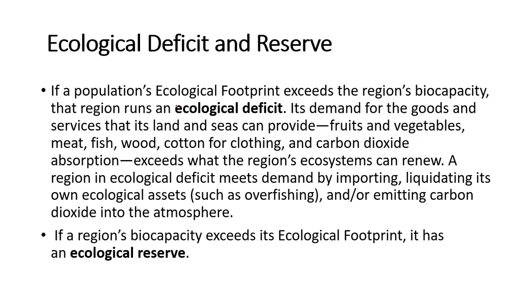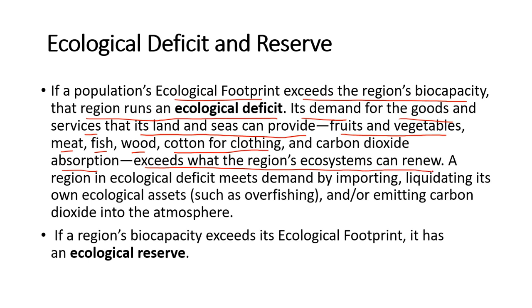If a population's ecological footprint exceeds the region's biocapacity, that region runs an ecological deficit. Its demand for the goods and services that its land and seas can provide, fruits and vegetables, meat, fish, wood, cotton for clothing, and carbon dioxide absorption exceeds what the region's ecosystems can renew.